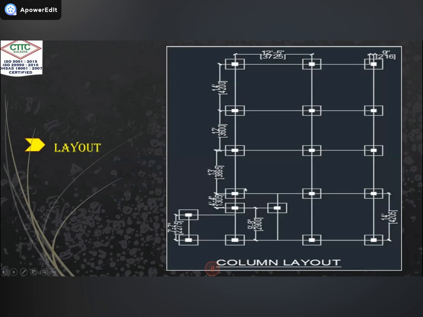You can see here all the columns are there, and between two columns the dimension is there. Here I take only the center to center distance. Why do I specify the center line? Because the center line is very important, and the column works on transferring the loads from top to bottom. We will transfer that load 100% from top to bottom. So how will we get the 100% load? We will get it from the CG point of the member, that is the center of gravity point of the member. Our center of gravity point is our center point.